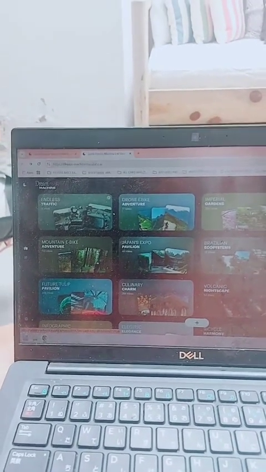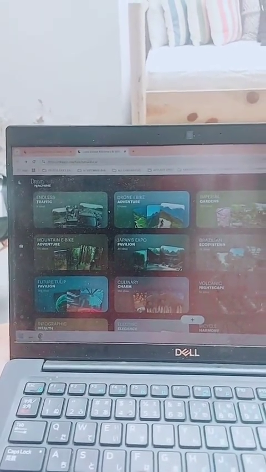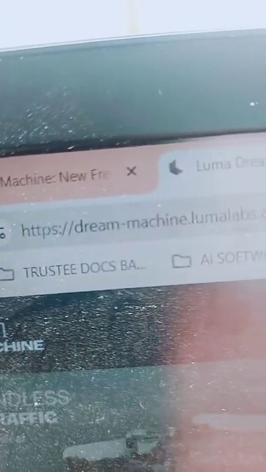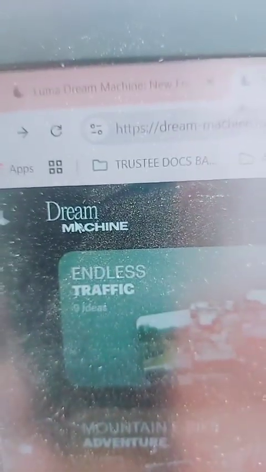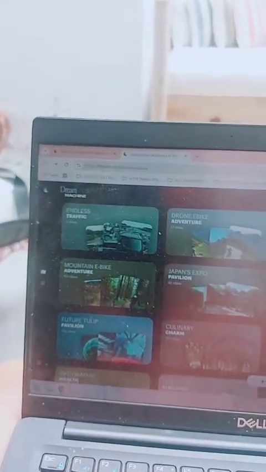Today I'm going to show you my favorite AI generator. Okay, it's called Luma. So you can read it there. It's Dream Machine, Luma Labs.ai, and it's Dream Machine. And I absolutely love this software. Let me just show you what it does.